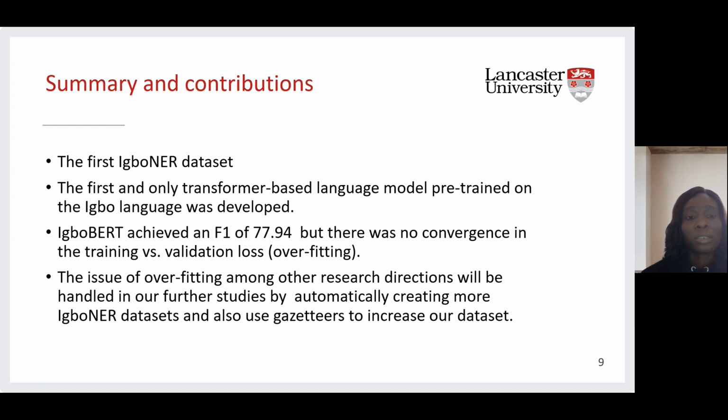In our further research, we are going to handle this issue of overfitting by automatically creating more Igbo NE datasets. We are also going to introduce gazetteers to increase the Igbo dataset that we use to fine-tune this model, so as to overcome the issue of overfitting.